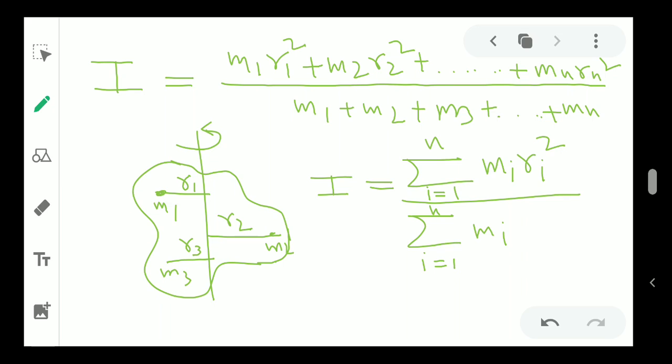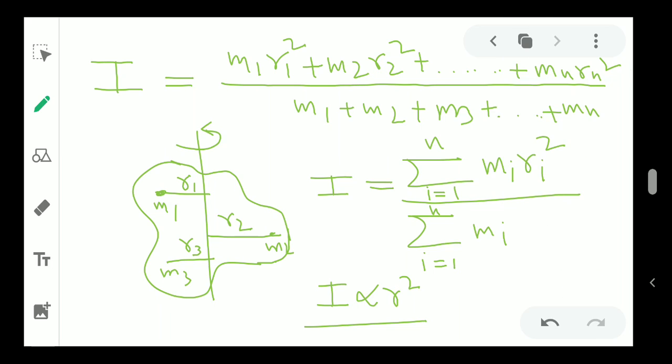So this is our fundamental expression regarding moment of inertia. We can see that I is generally proportional to r square.